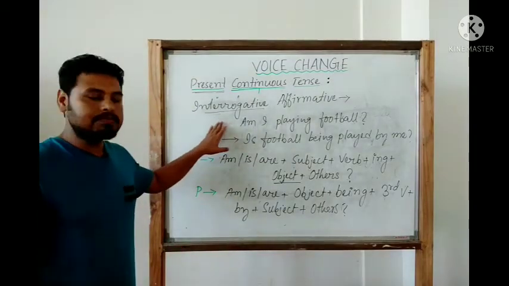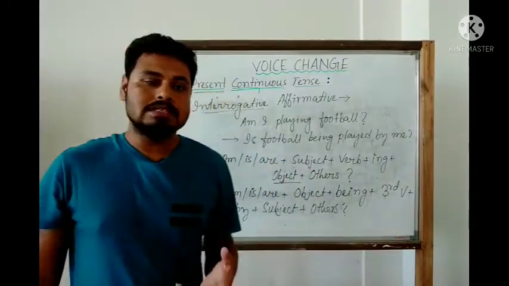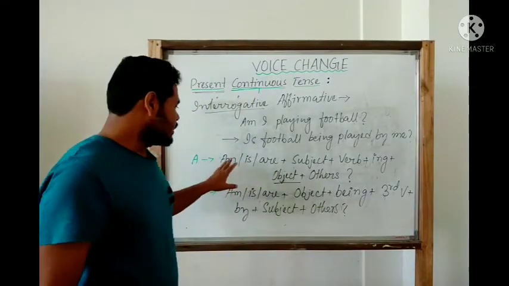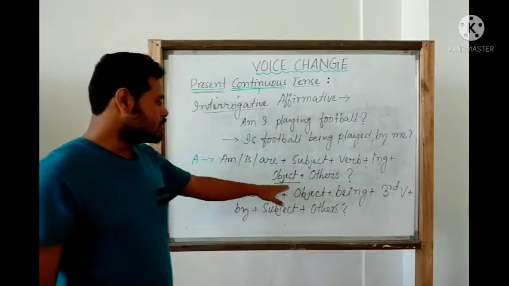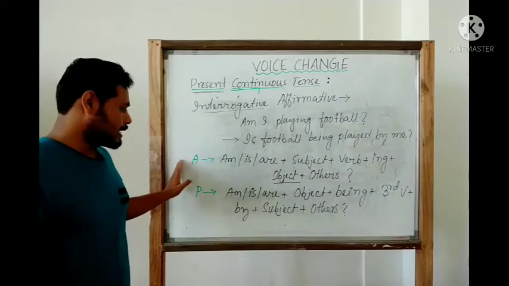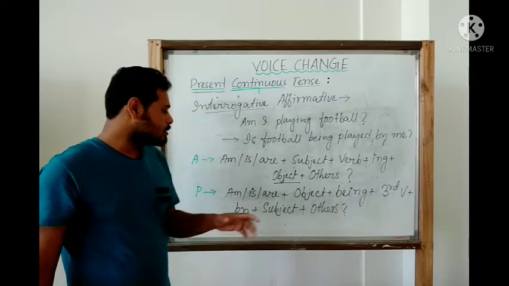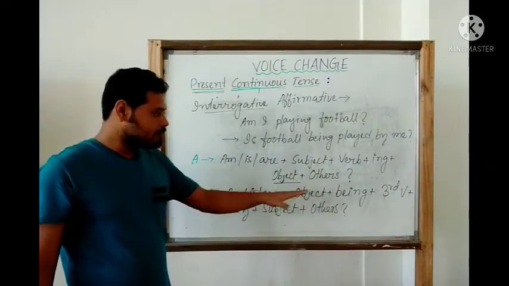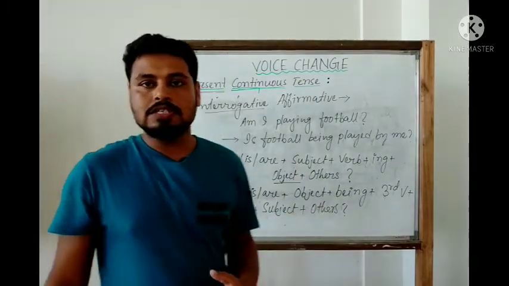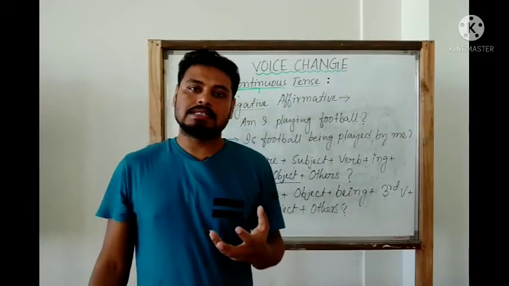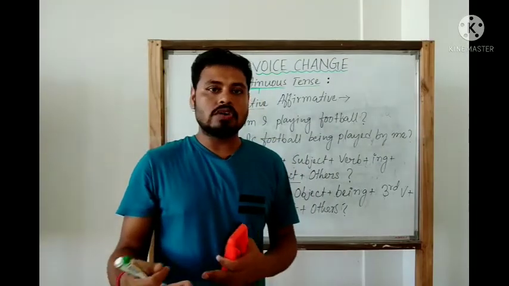So interrogative affirmative means the sentence that is asking a question in the affirmative sense. Here we have the active structure: be verb, then subject with that verb plus ing, then object and others. This is the active structure, and the passive structure is be verb, that is am, is, then we have the object, then being, third form of the verb, by, subject and others. So this is the active as well as the passive structure of an interrogative affirmative sentence in present continuous tense.